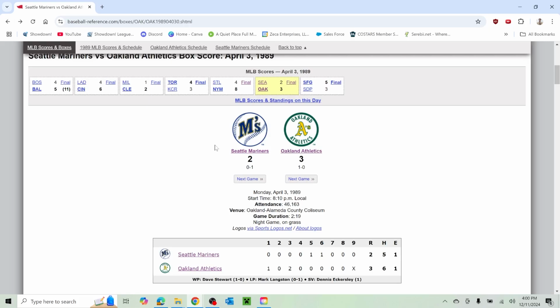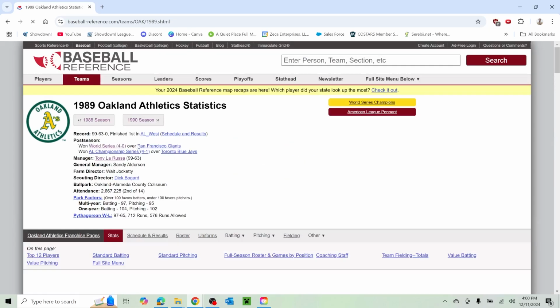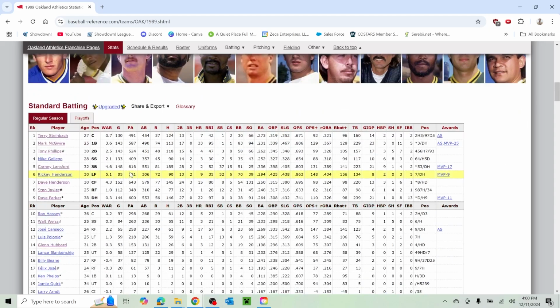Not much going for the Mariners in 1989, and then I think the A's, yeah, they won the World Series this year. This was the Battle of the Bay. Swept the Giants. Yeah, I was going to say, Rickey Henderson should have been on this team, but it looks like he was hurt because he only played 85 games this year. Still had a great year.